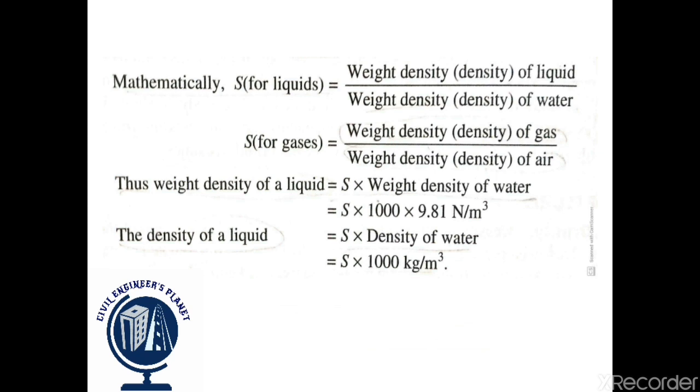Now we will calculate the specific gravity. For calculating the specific gravity, you can choose any of weight density and density. By using this formula, you can calculate the specific gravity of the liquid. Again, if you want to calculate the specific gravity for gases, simply divide the weight density of gas by the weight density of air, or density of gas by the density of air. So you will get the value for specific gravity for gases.